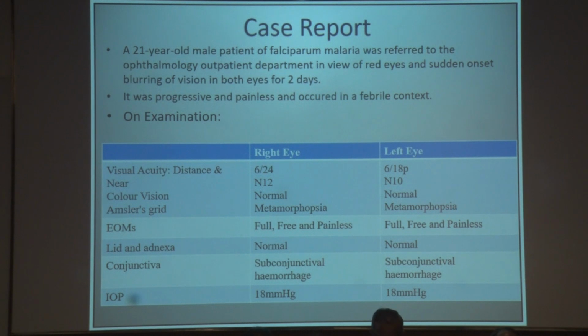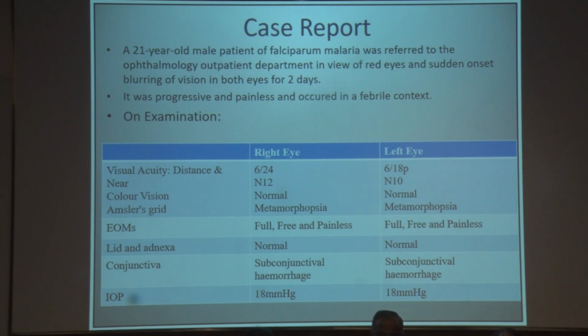On examination, the patient had a distant visual acuity of 6/24 in the right eye and 6/18 in the left eye, and near acuity of N12 in the right eye and N10 in the left eye. His color vision was normal in both eyes, and on Amsler's grid examination, he had metamorphopsia in both eyes. Extraocular muscular movements were full, free and painless in both eyes.